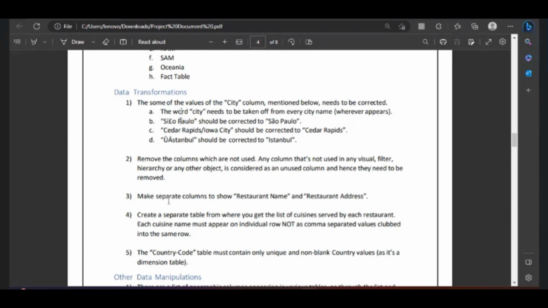So how do you do data transformations? For example, this is just an example. This is Sao Paulo city. This is the name of the city, but it is written like this, so it should be rectified. It should be corrected to look like this. How it can be rectified, I'll show you later. This is just an overview.